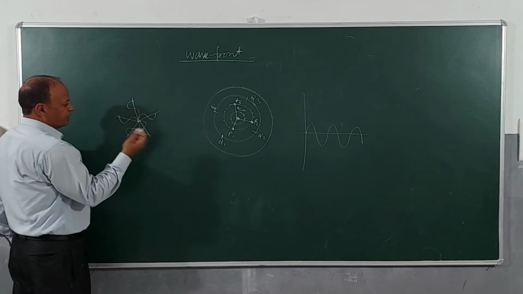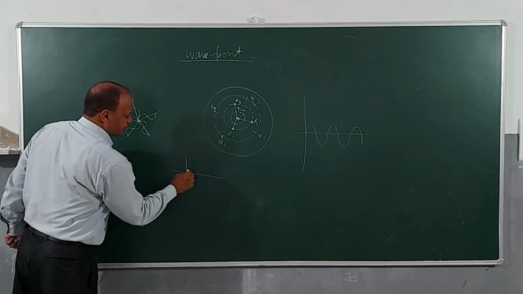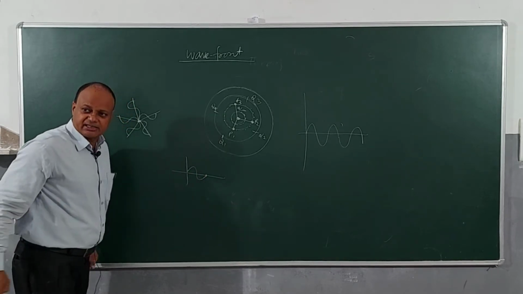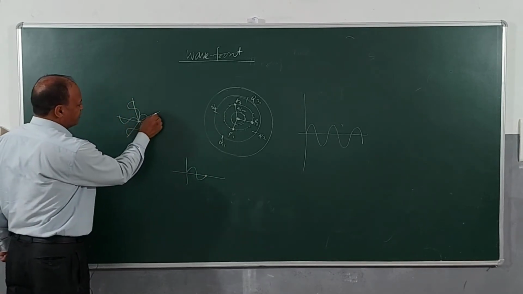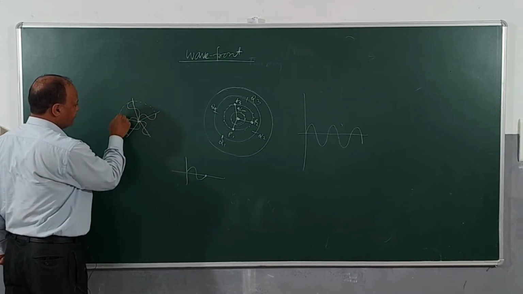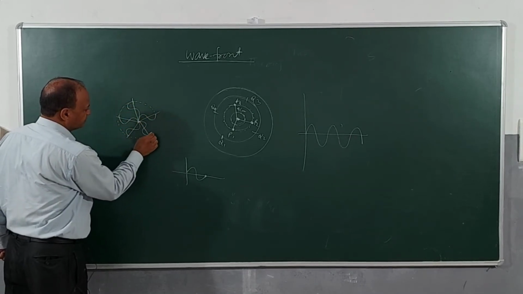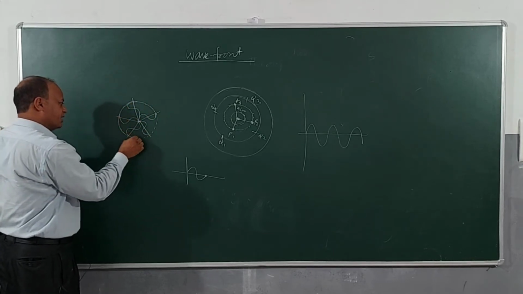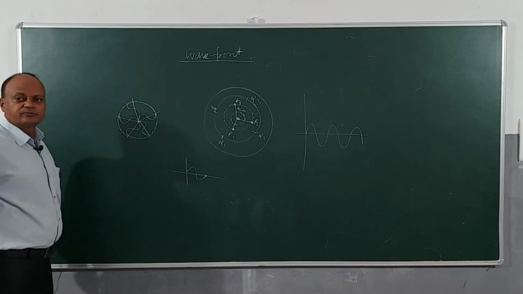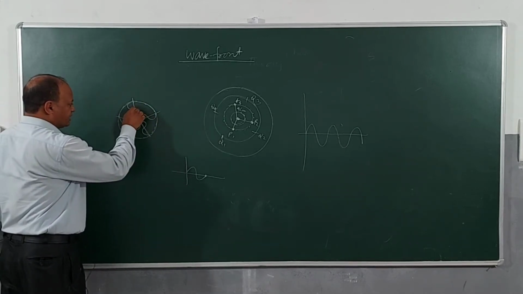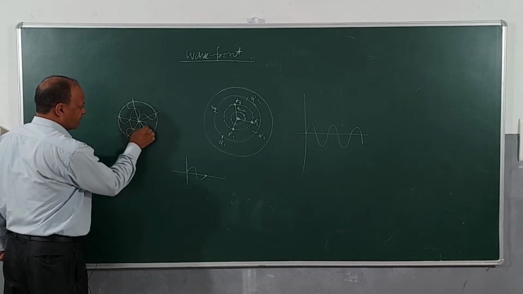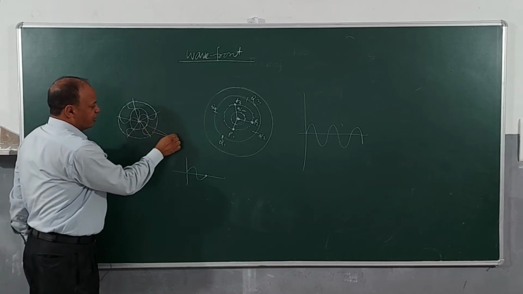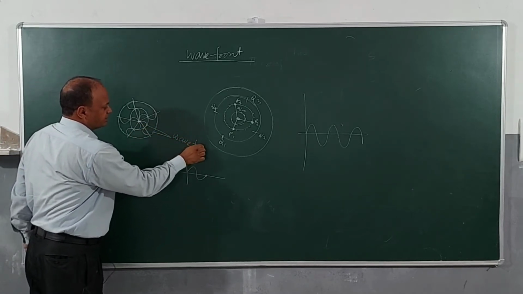Now if you know from the equation of a sound wave, from here to here it means one complete cycle. So let's say after completing one cycle, if you join all these points, then what will you find? We will find that all these particles which are here are in exactly the same vibration phase. Similarly, I can find another set of particles here. After half cycle, they are also in the same vibration phase. So these are called wave front.